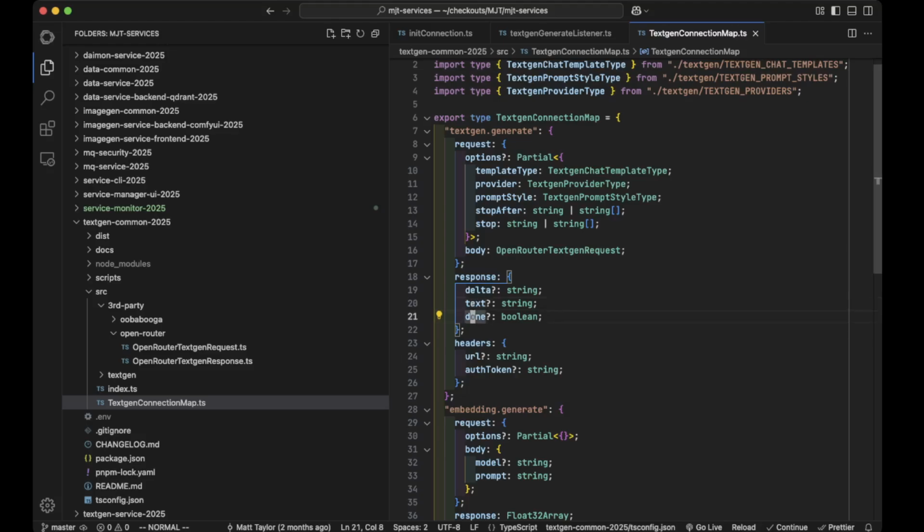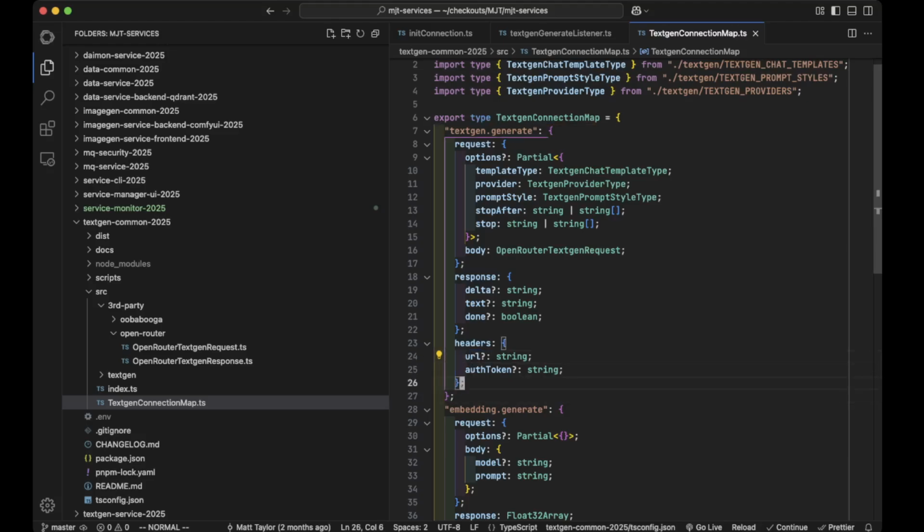I don't really care that much. And then whether or not we're done, because that's the key thing in text generation: at some point it's going to stop, and it can tell you that it stops, so we have to say that we're done. And then the headers, where the client can specify, hey, use this URL, use this auth token, and so forth.